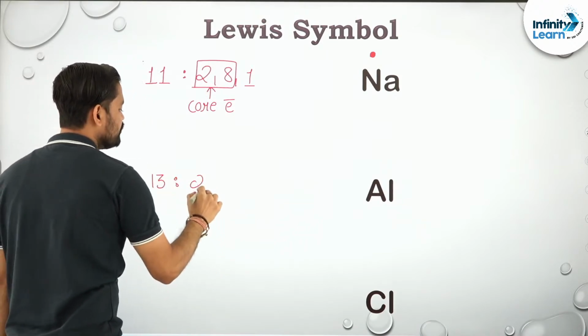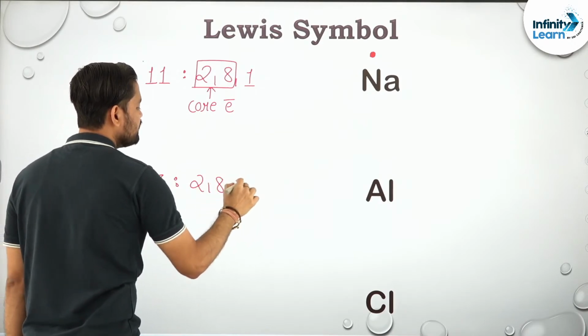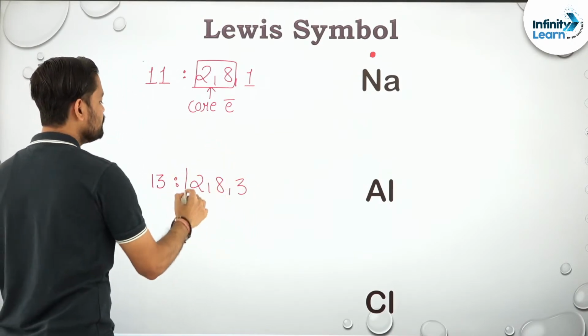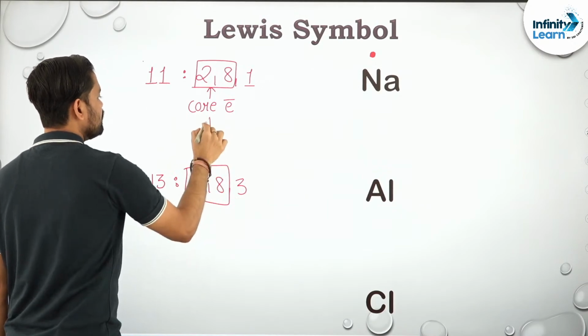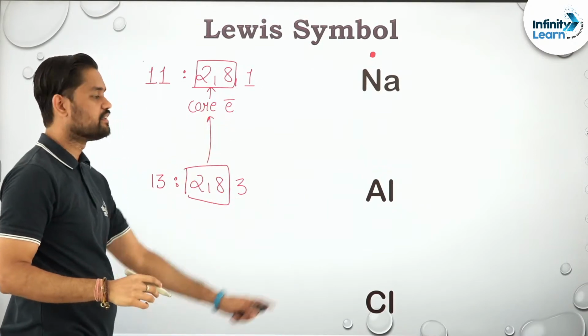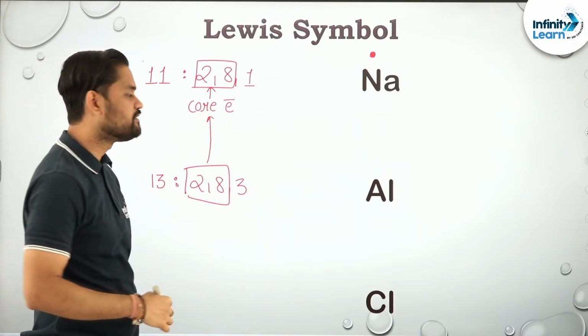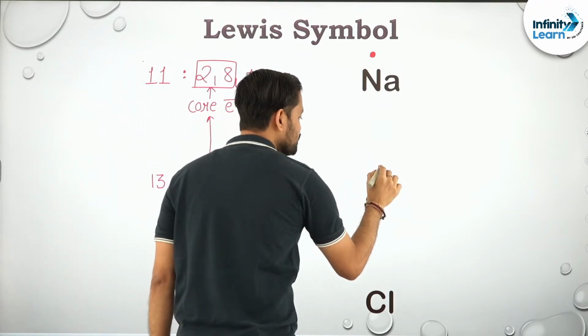Then talking about aluminium, it is 13. Okay, so it is 2, 8, 3. Again, this is known as what? Core electron, and kernel is represented by element symbol itself. So 3 electrons means how many dots? 3 dots.